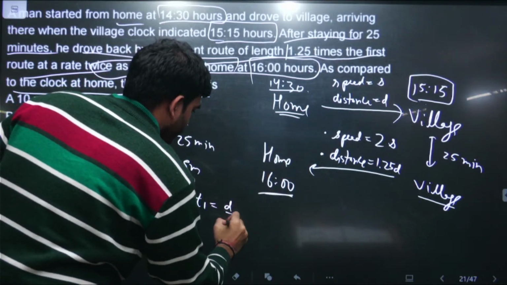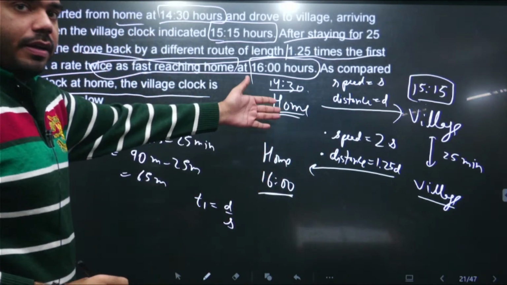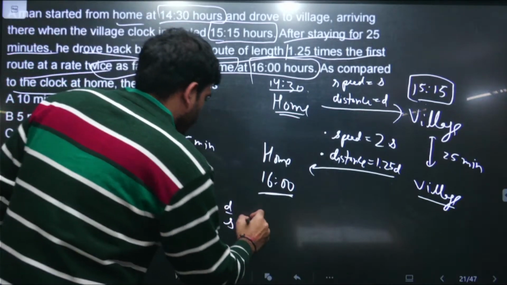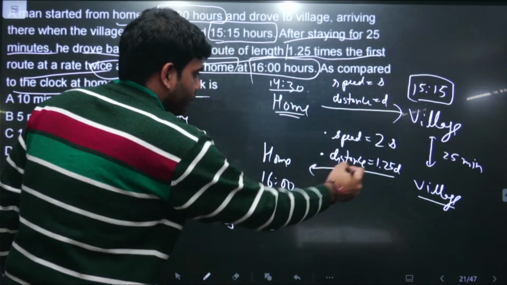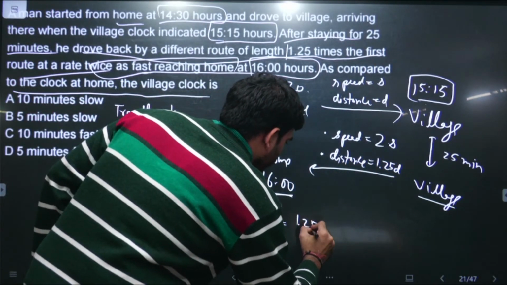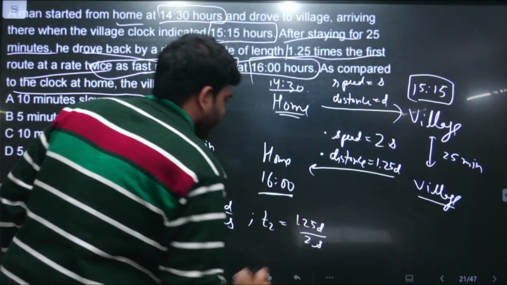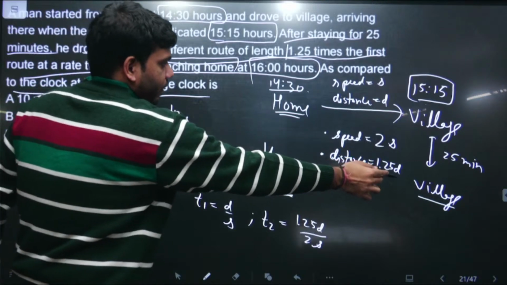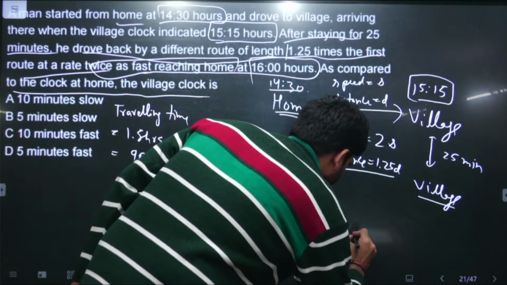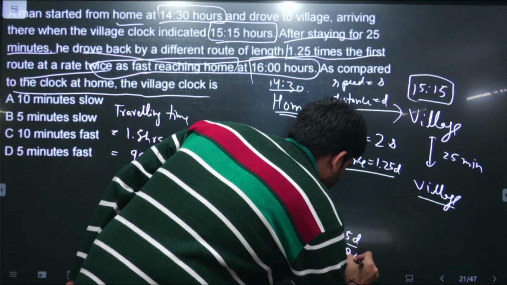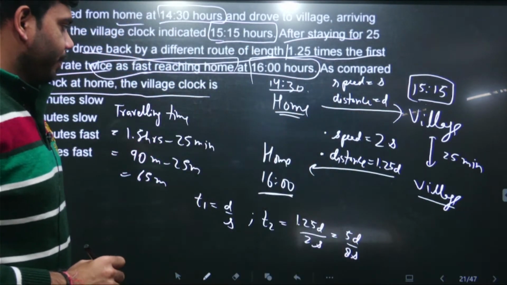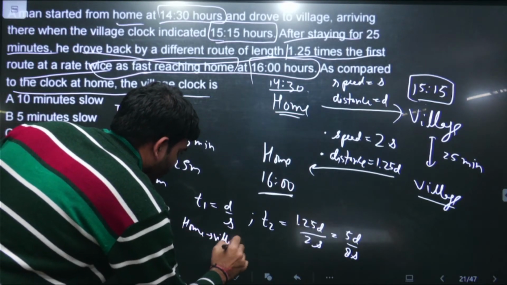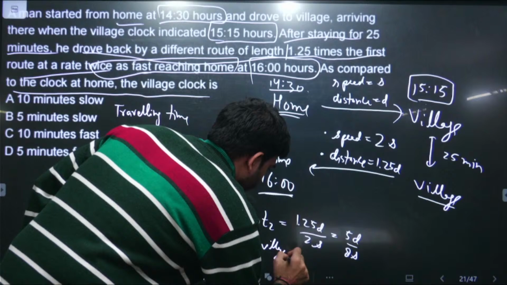Totally 65 minutes. And then after that let us imagine that this T1 is the time from home to village, that is distance upon speed. It is simple, it is distance upon speed. And the return time will be distance, that is 1.25 d upon 2s. Be very careful. In the return journey, the distance is 1.25 d and the speed is 2s. That will be 5d upon 8s. This is the time from home to village. This is the time from village to home.